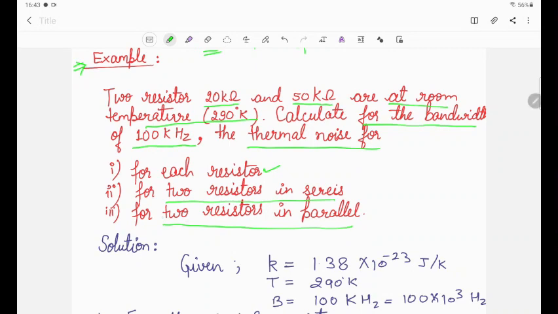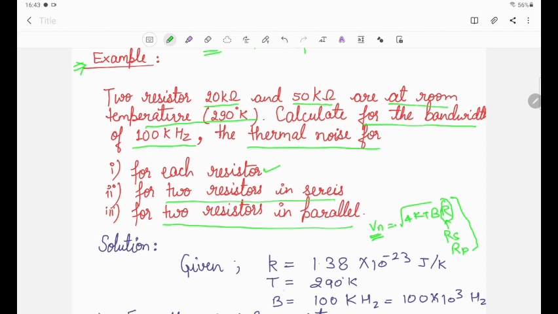Okay, so in this case we know that Vn is equal to what? Square root of 4kTBR. R is the resistance, and in this case we need to calculate this noise voltage for the individual resistances, for the series resistance, and for the parallel resistance. For the different resistance connections we need to find the equivalent thermal noise voltage.